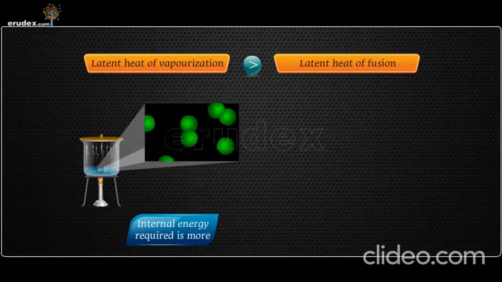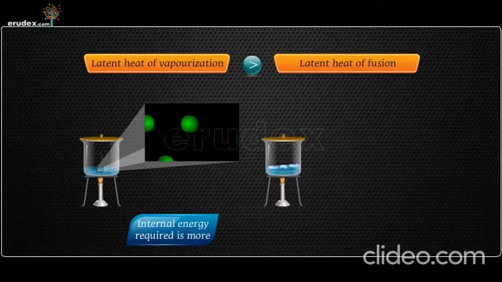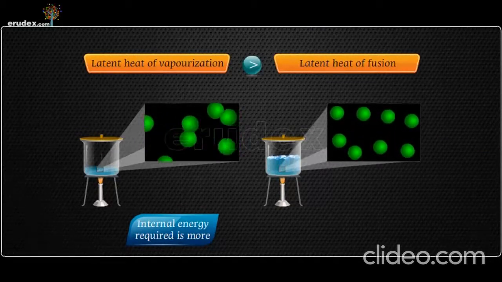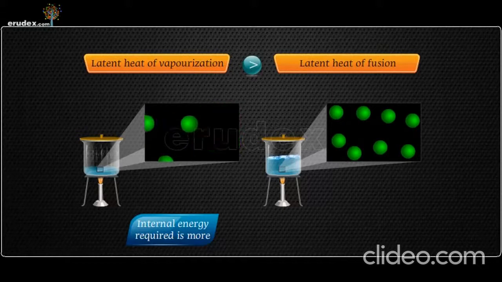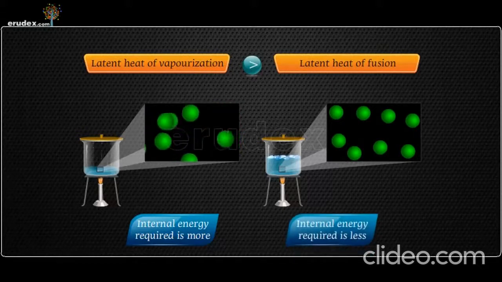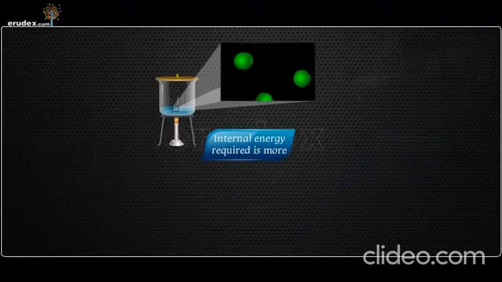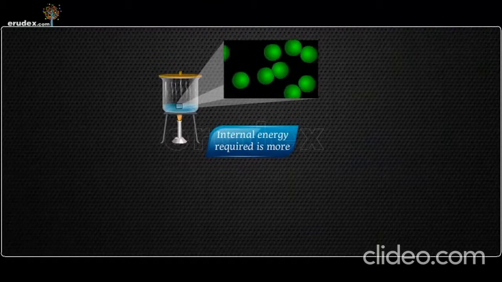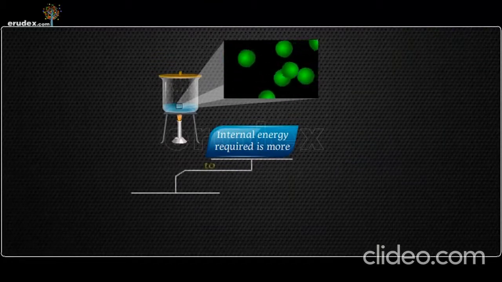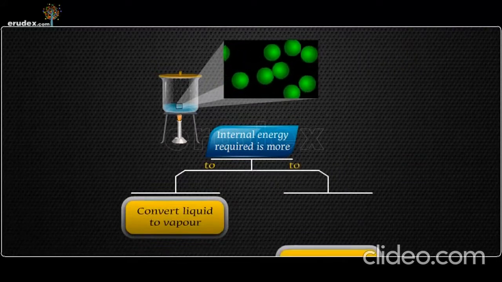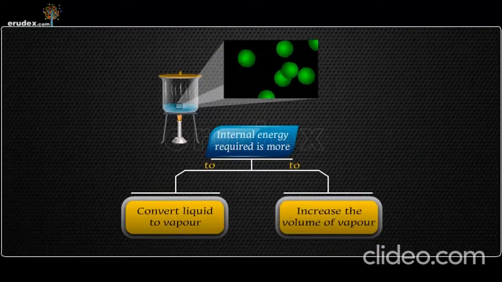But when the substance changes from solid to liquid, the molecules are still bound by mutual attraction. Hence, the internal work needed is less when compared to the former case. Further, in case of vaporization, much more energy is needed first to convert the liquid to vapor and next to increase the volume of the vapor to a larger extent.